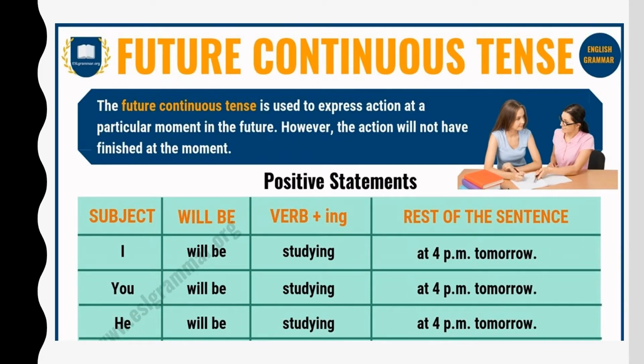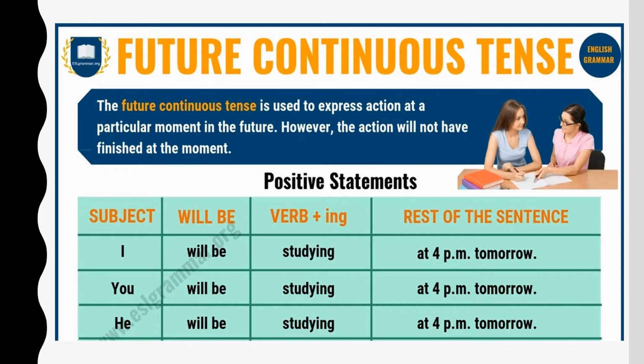Let us come to future continuous tenses. In future continuous tenses, the word continuous tells us everything that we need to know. The action is happening in the future and the action is continuing in the future at a certain time.